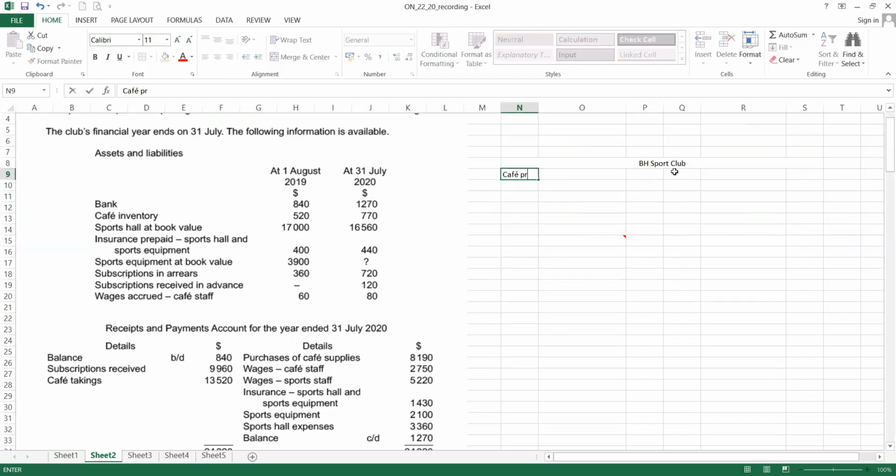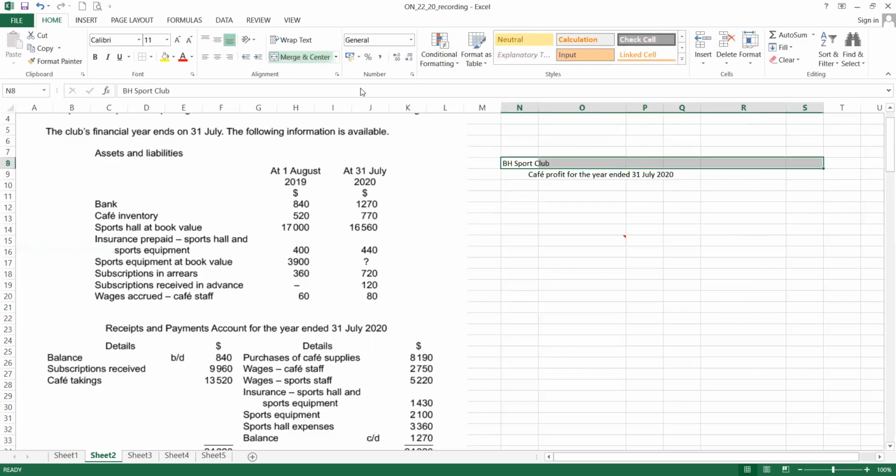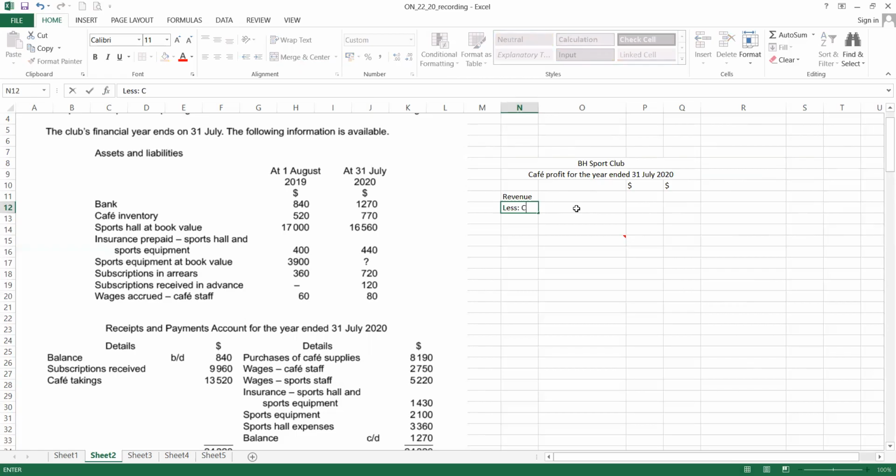Cafe profit for the year ended 31st July 2020. Okay, two columns I believe should be enough. Okay, revenue, because it is the income, the main source for the cafe, revenue less cost of sales.